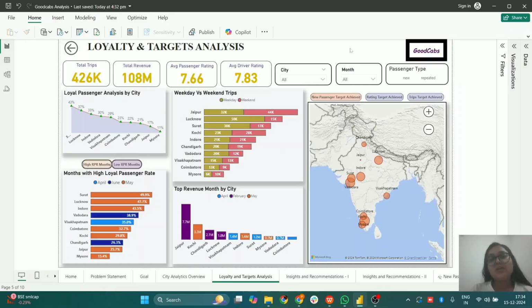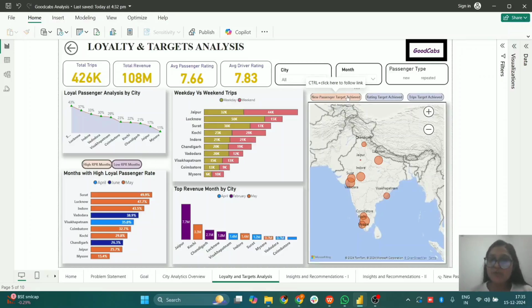What is the rating, the average passenger and average driver rating, so that we can know about the total customer experience, whether it is good or bad, and how it can be improved. And also about the total target, so that we can know about the trips volume and the total revenue, and how we can improve the total trips volume and achieve higher revenue.